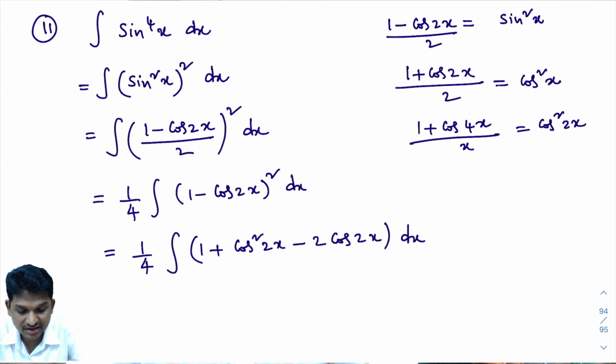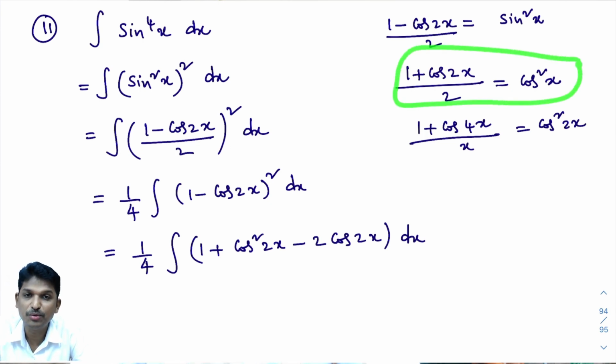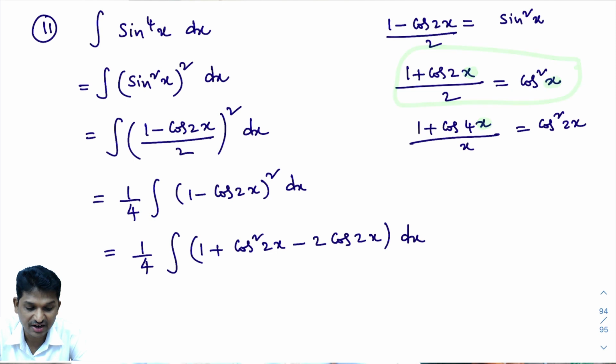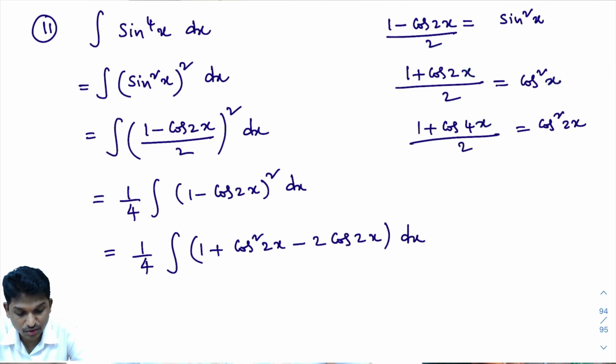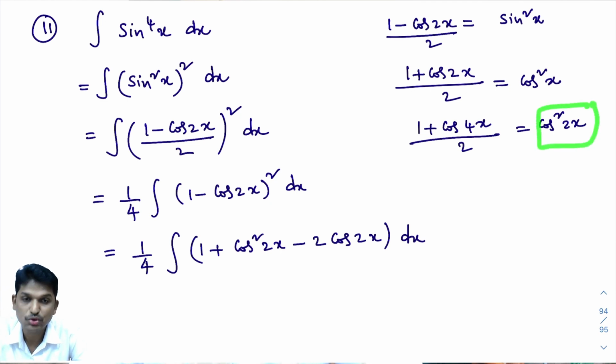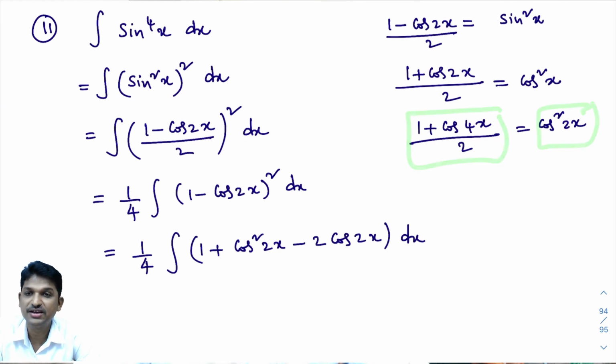What happened? This formula you have now: wherever x is there, you write 2x. Then it will become 1 plus cos 2 into 2x, which is 4x, divided by 2, equals cos square 2x. I hope you understand this. So cos square 2x is 1 plus cos 4x divided by 2.